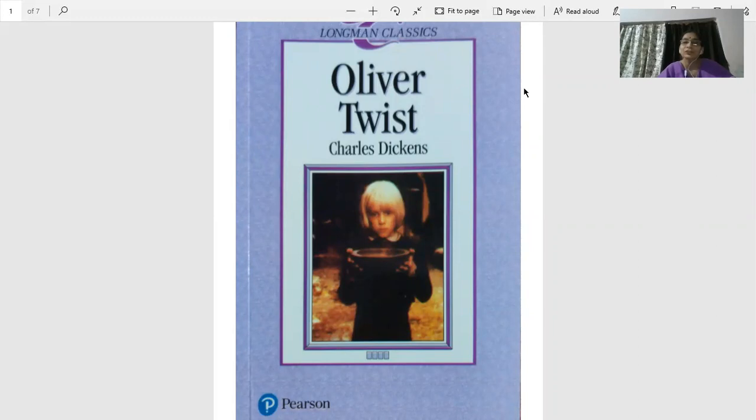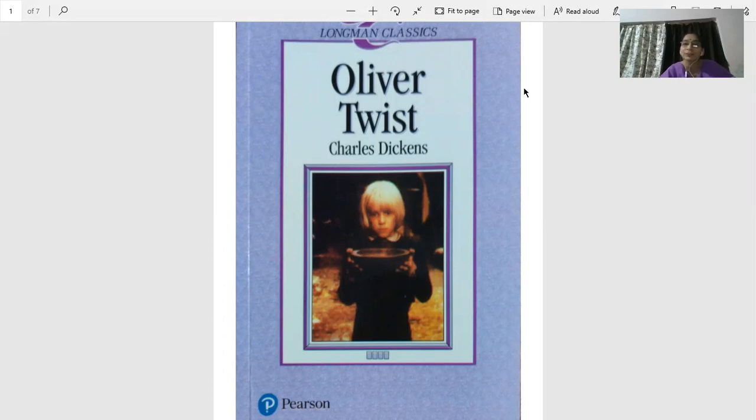We have finished the first chapter of the literature book. If you have purchased the set of books, beta, you have the literature book, and then you have the workbook of that literature book. So two books there. Then this is the third book, Oliver Twist. It's a story book for you, and this also is part of your literature only. Out of this also, questions come in the question paper. So let's do this book today.